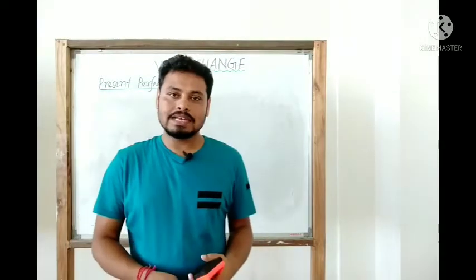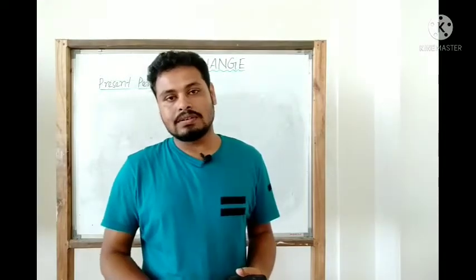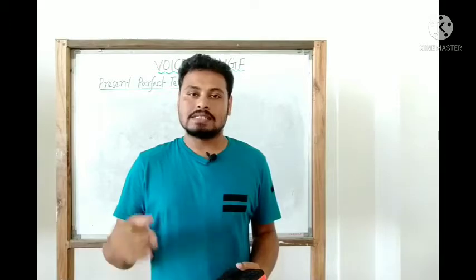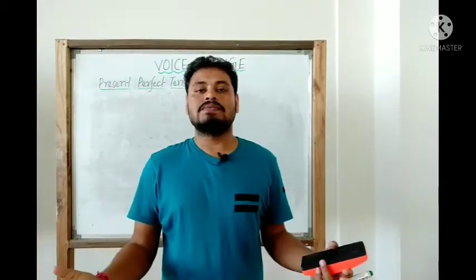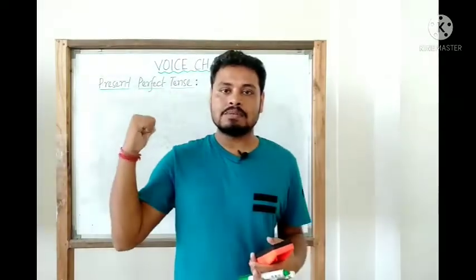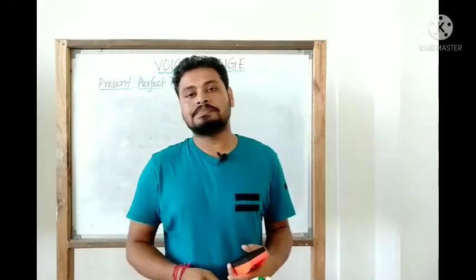Like we know that in all tenses there are together four kinds of sentences, and that is affirmative, negative, interrogative affirmative and interrogative negative. Like that, in present perfect tense also we have four sentences.